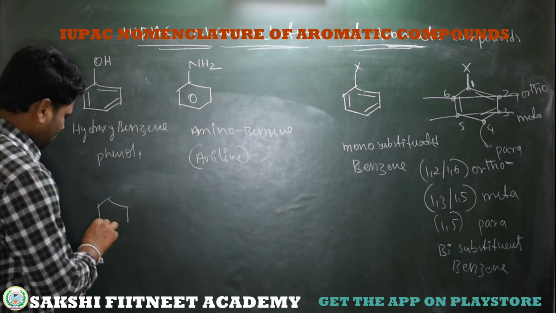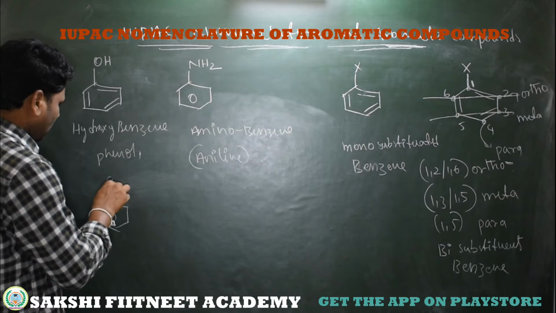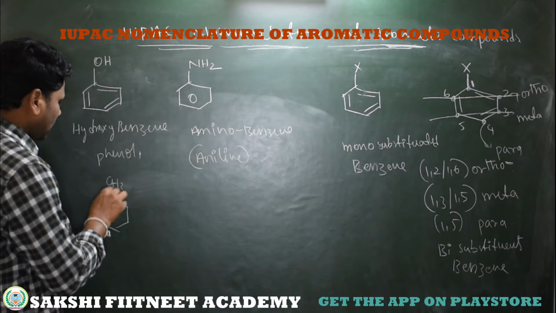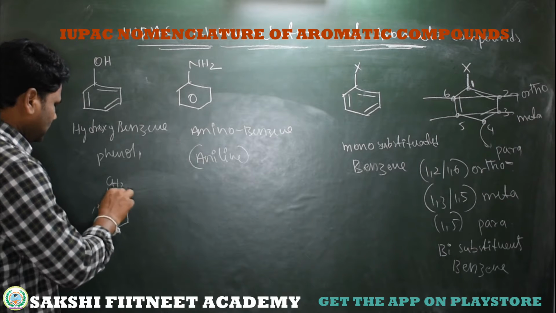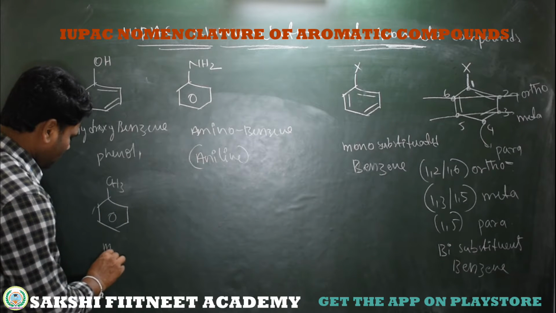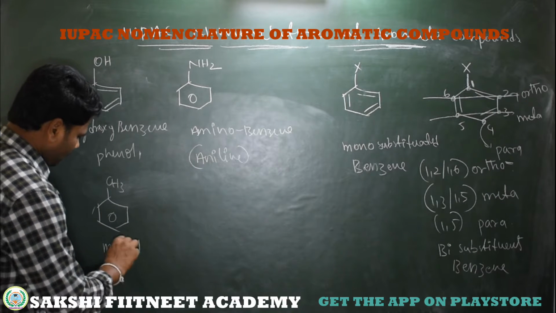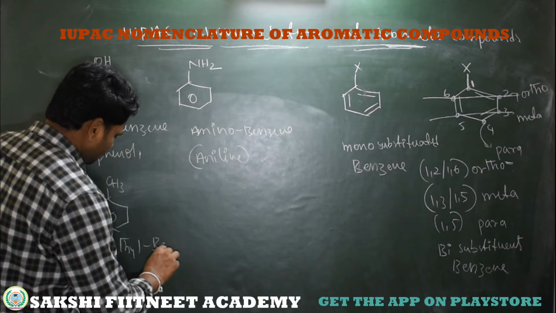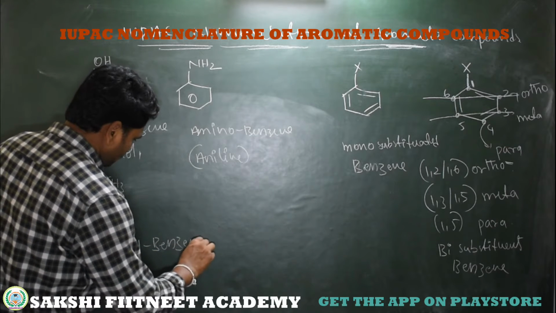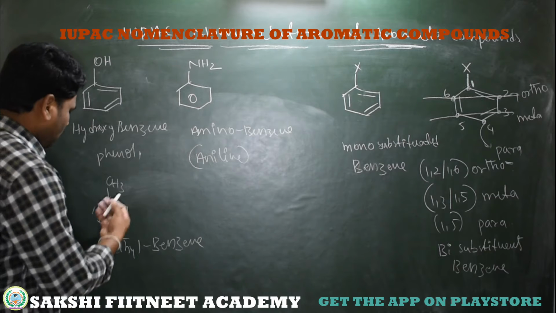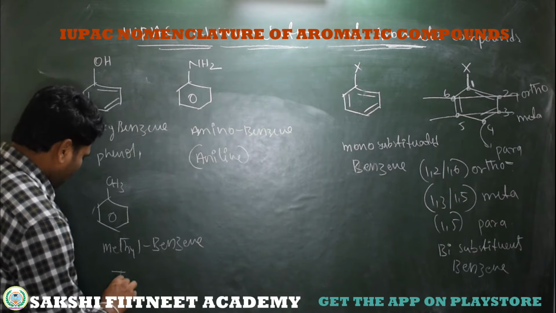Now this is another example. Here I am taking CH3. This is alkyl substituted benzene, methyl substituted benzene. What is the IUPAC name? It's methylbenzene. And what about the common name? It's toluene.